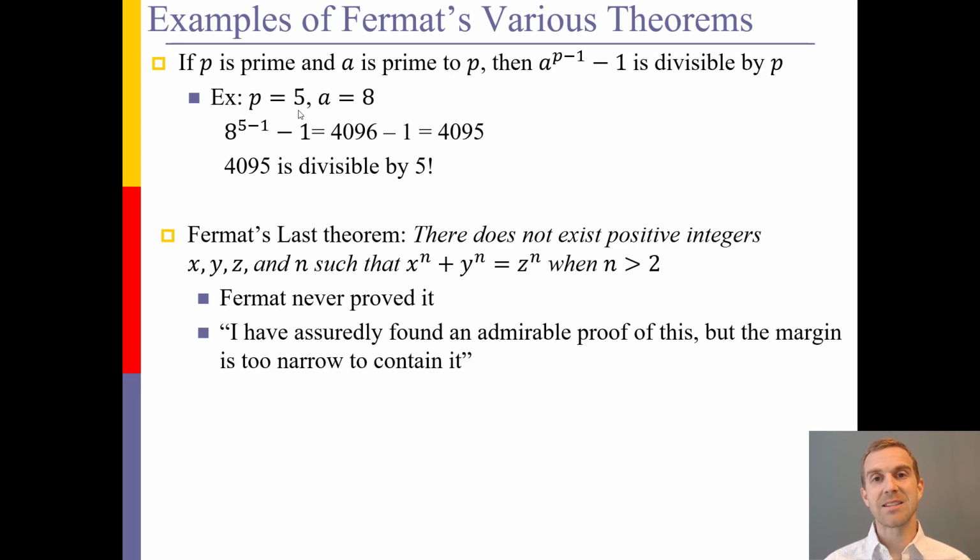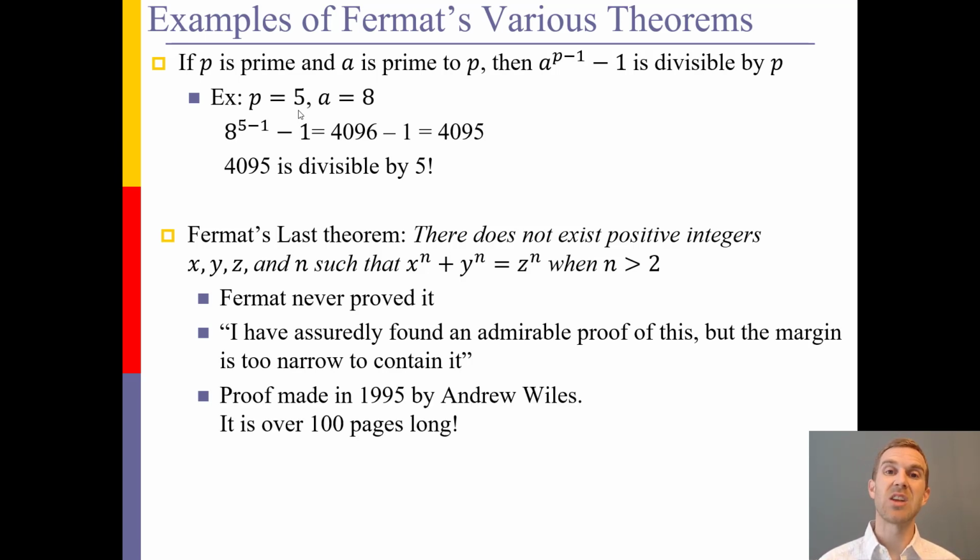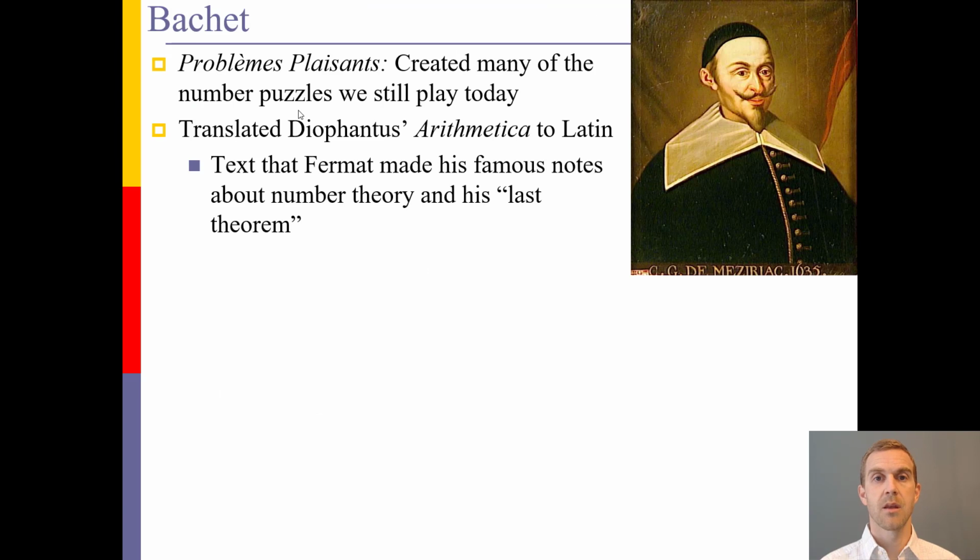He wrote in the side of one of his books, "I have assuredly found an admirable proof for this, but the margin's too narrow to contain it." It was seen at that time as maybe he had the idea but just couldn't prove it, and this was his way to get out of that. Now, what is unique is that this was not proven until 1995. And the proof that Dr. Andrew Wallace created for it was over 100 pages long, and he spent a lifetime trying to come up with this proof.